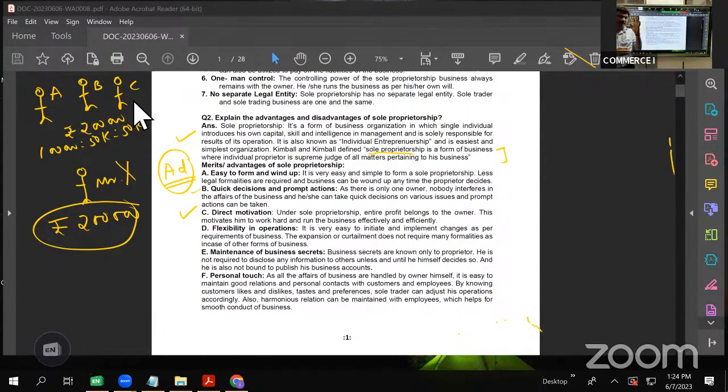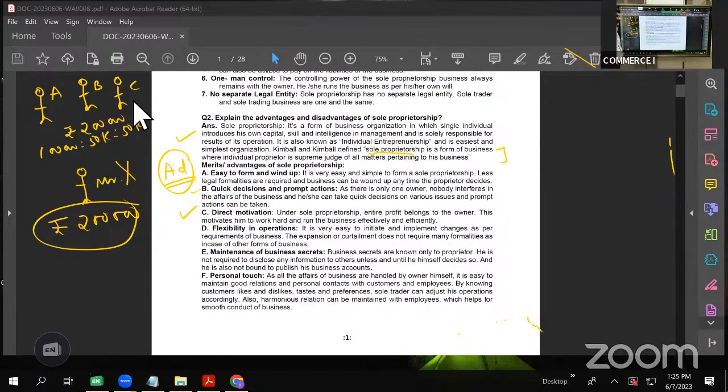This sort of feeling, this sort of thinking may come to the person in case of partnership. But in case of sole proprietorship, it is not the case, because the entire profit earned is enjoyed by the same person. So he'll be motivated to work hard. He'll put in extra effort. He'll open the shop early, he'll close the shop late. He'll not take any leaves, he'll not take any holiday, he will keep his shop open 24 into 7, or let us say 365 days a year. He'll put in extra effort because whatever profits he's earning, the total profits, he alone is enjoying.